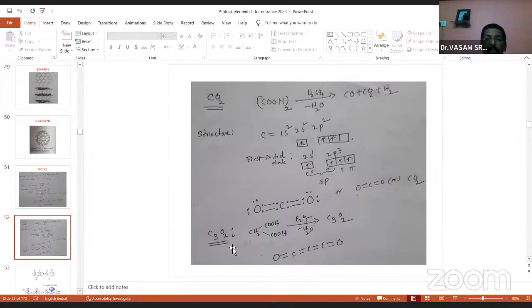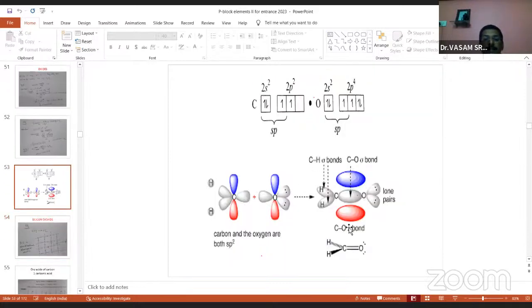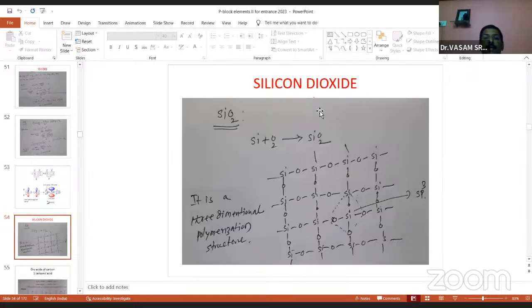And the C3O2 structure is like this, a linear structure, and each carbon shows sp hybridization. Now the silicon dioxide structure, SiO2. It is a 3-dimensional polymeric structure, and each silicon contains 4 sigma bonds like this, with alternating silicon and oxygen bonds. Each silicon exhibits sp3 hybridization, and this is the structure of SiO2.